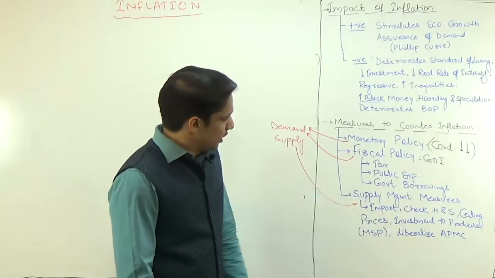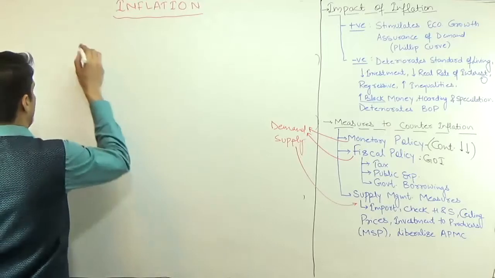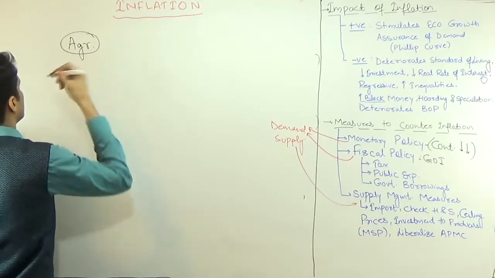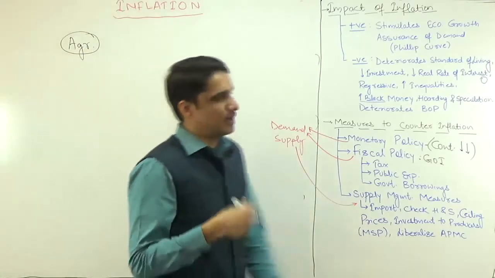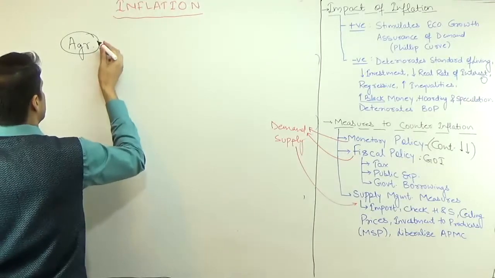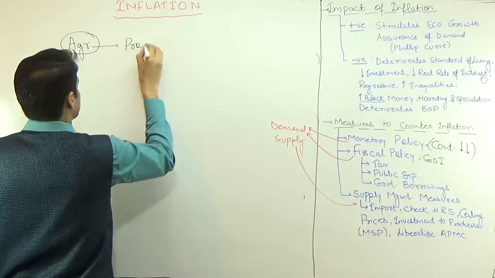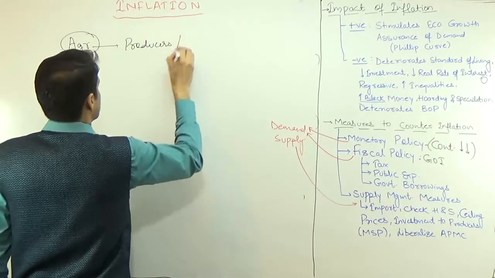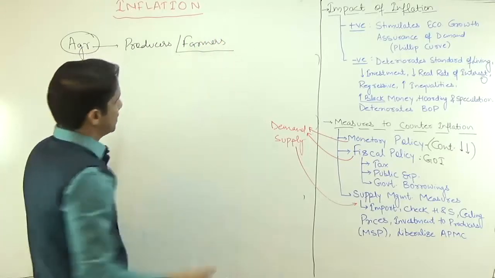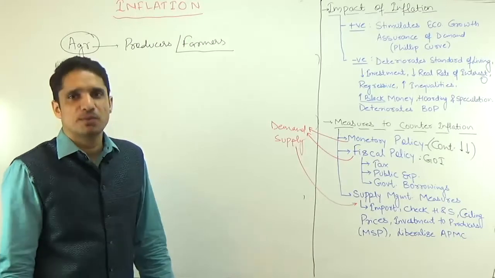Then we have investment to the producers. In case of agriculture commodities, India basically faces a lot of inflation due to agriculture commodities, also known as food inflation. So you have to incentivize the agriculture sector, or you have to incentivize the producers, and these producers means the farmers. How to incentivize these farmers, in detail we will discuss in the agriculture chapter, but during the last lecture we also discussed the minimum support price.